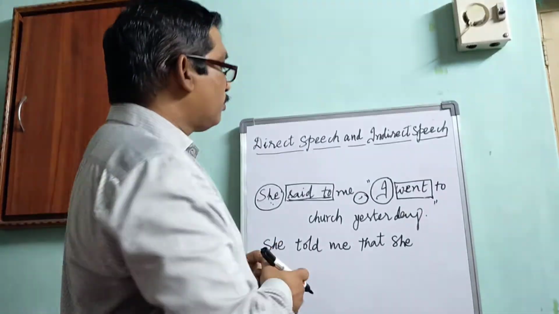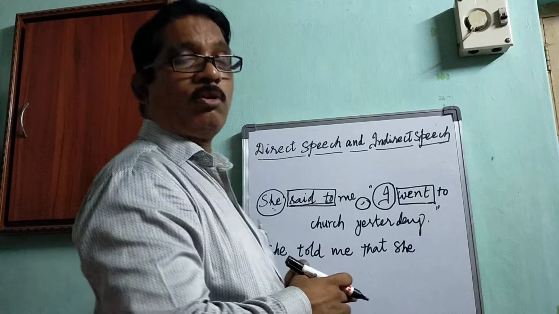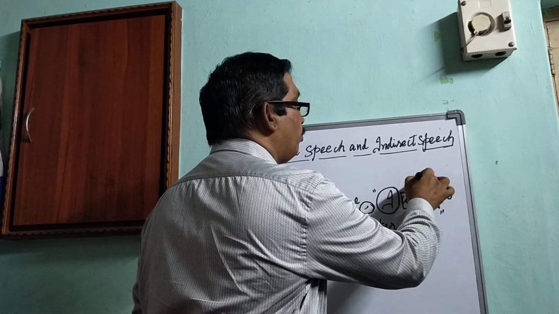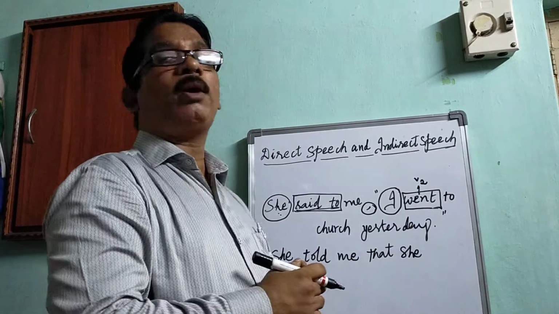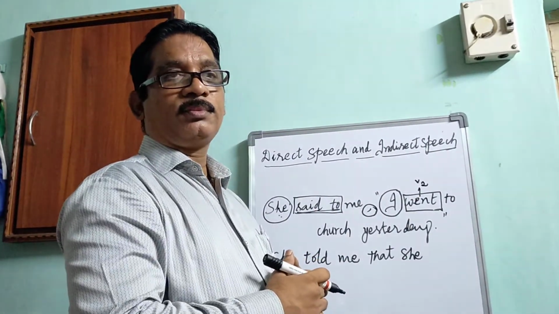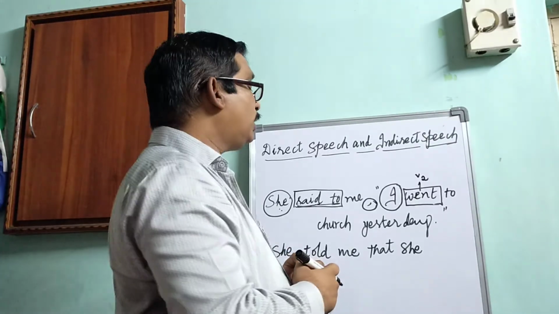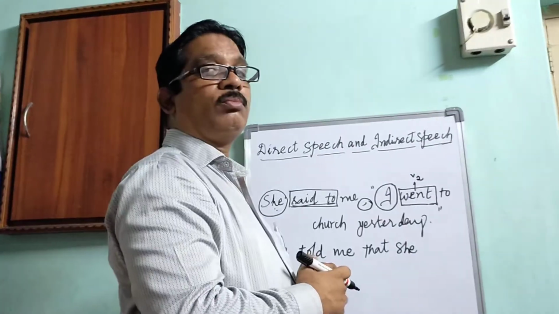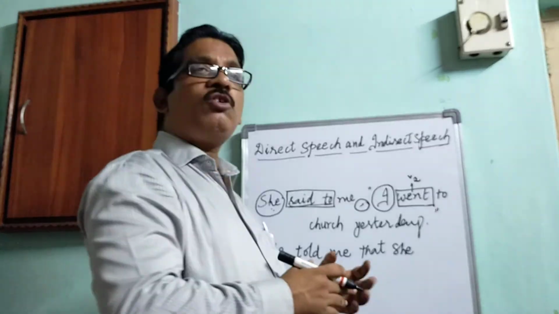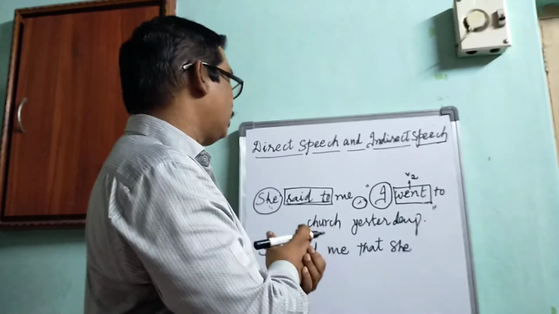So here, let us come to the verb. This is V2 verb, second form of verb. Simple past verb: go, went, gone. So let us change the verb into past perfect tense. Let us know the structure of the past perfect tense.